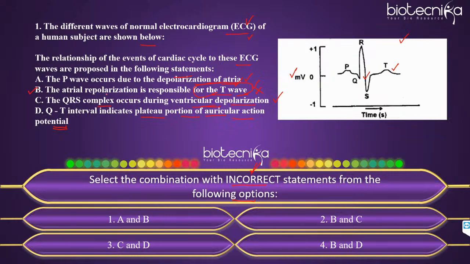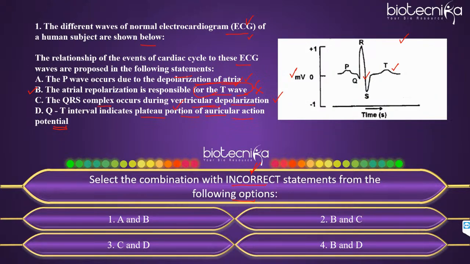Yes, Pragati, right. So what will be the value if it is written over here plateau portion? How much value should it be, the QT interval? Anybody can let me know? What should be the value? Should it be 20, 30, 0?